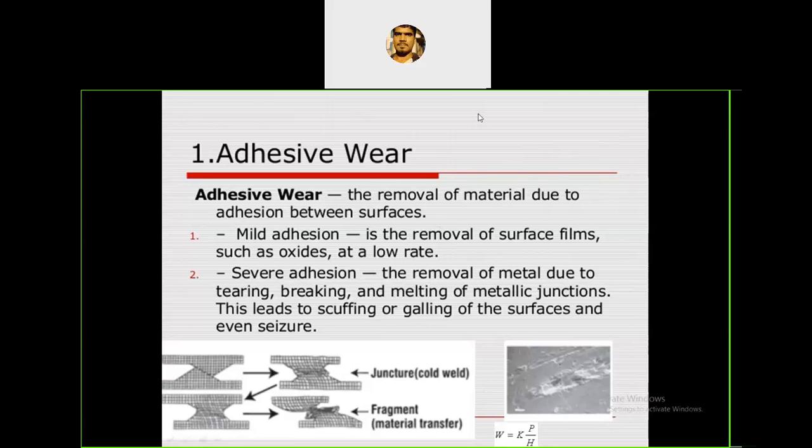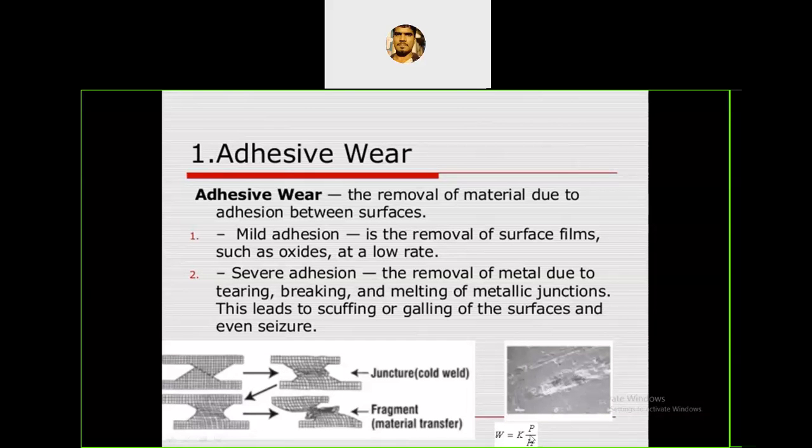Here there are two types: one is mild adhesion and the other is severe adhesion. Mild adhesion is the removal of surface film, oxide layers or lubricant layers. So the adhesion between the lubricant layers and the material is called mild adhesion. Severe means it is more dangerous, it is the removal of material due to tearing and breaking. Here is an example of severe adhesion, and this is a microstructure. Through the microstructure we can see how the surface is torn off. See here.